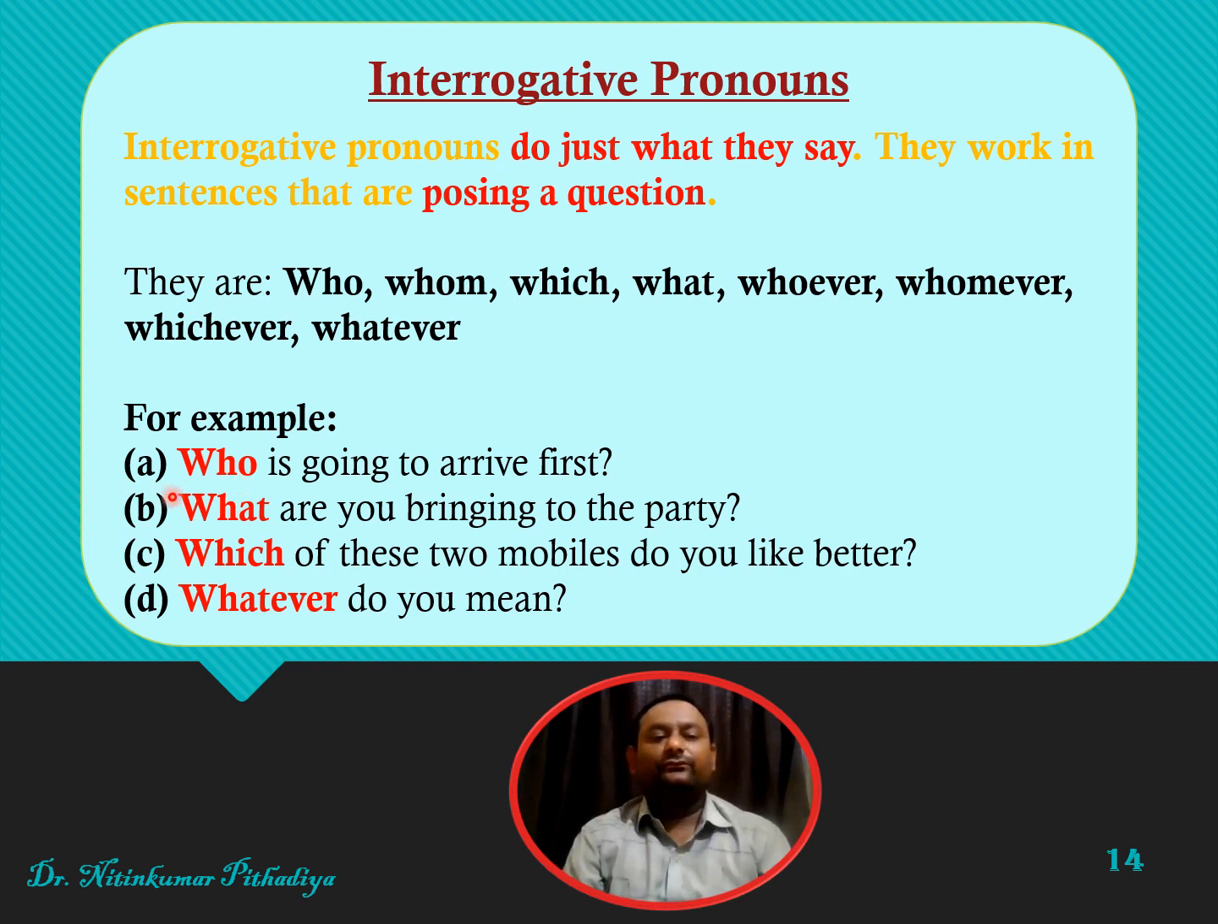For example, who is going to arrive first? What are you bringing to the party? Which of these 2 mobiles do you like better? Or whatever do you mean? Friends, these words are used as interrogative pronouns because they are used in interrogative sentences ending with question marks.